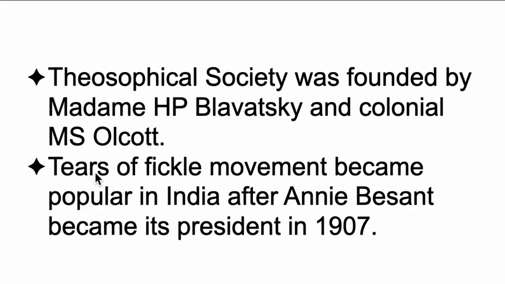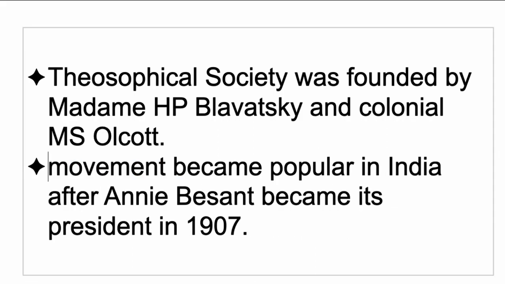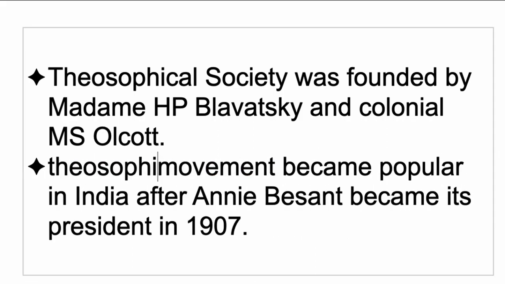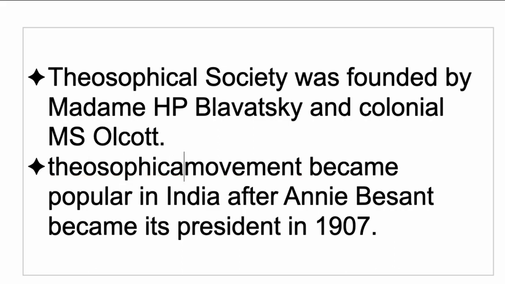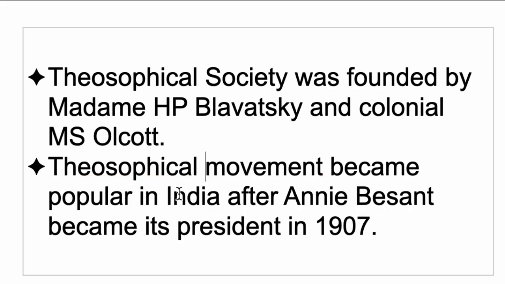And the Theosophical movement became popular in India after Annie Besant became president. Okay, when Annie Besant became president of the Theosophical Society in 1907, it became more popular.